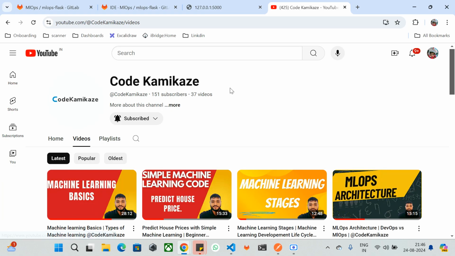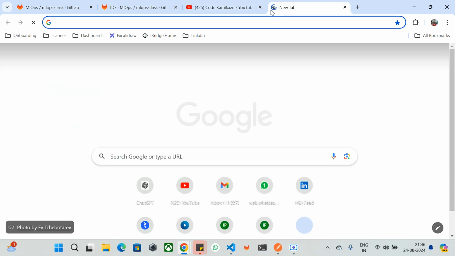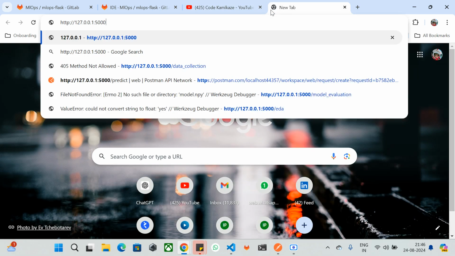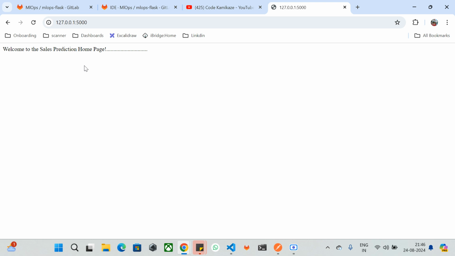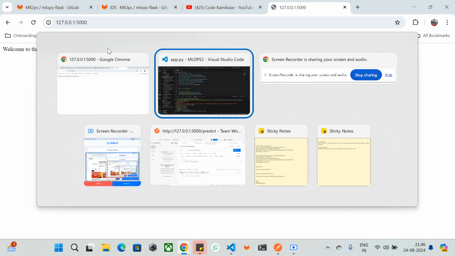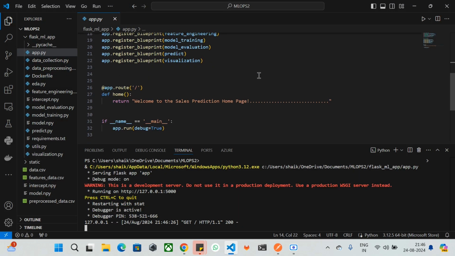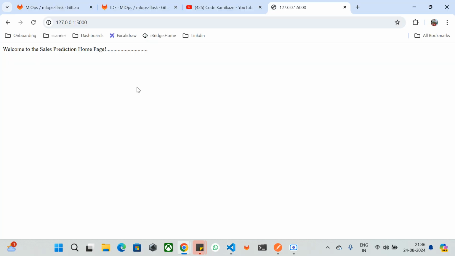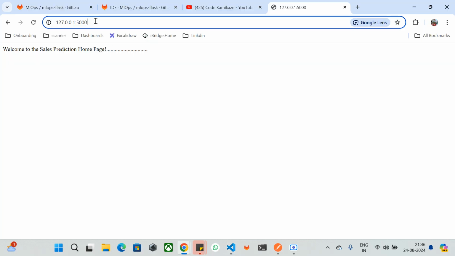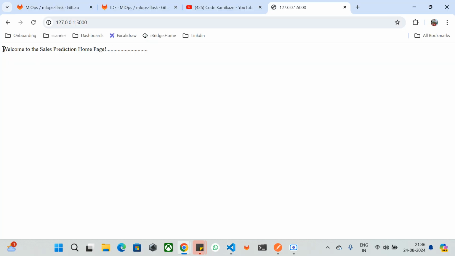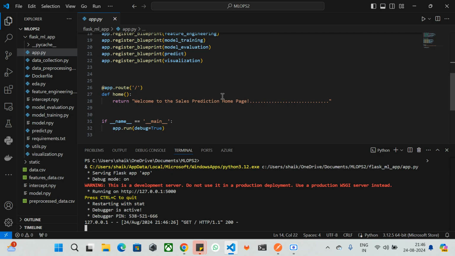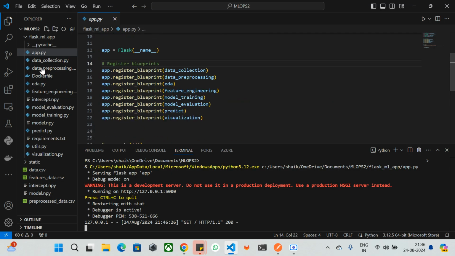I'm going to this browser, any browser, it's up to your wish. You can just paste it over here, and if you press enter, it says, hey, welcome to the sales prediction homepage. It renders this because in our logic we have mentioned that if anybody comes to my homepage, just hitting this IP address along with the port number, we give a welcome page saying, welcome to the sales prediction homepage. That's the thing. And now we are going to see how each route acts.